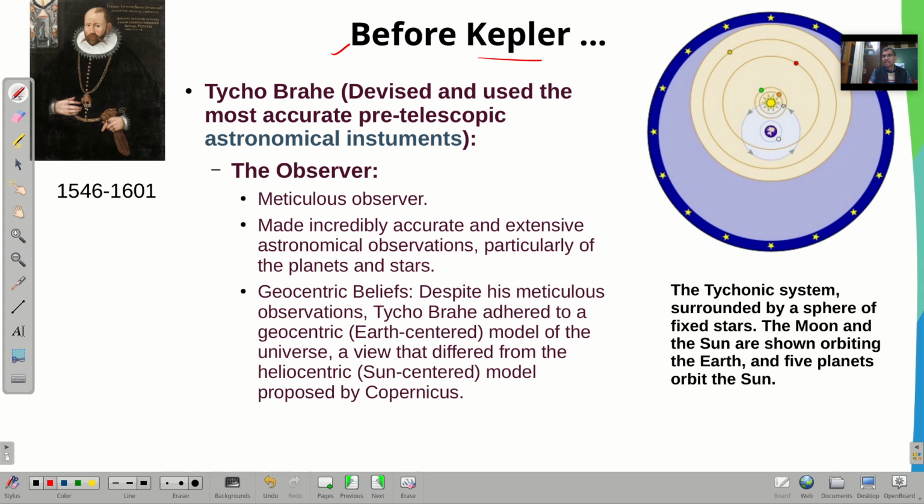See this one. This is the earth, right? And the sun is also revolving around the earth according to his model. Even the moon is also revolving around it, right?